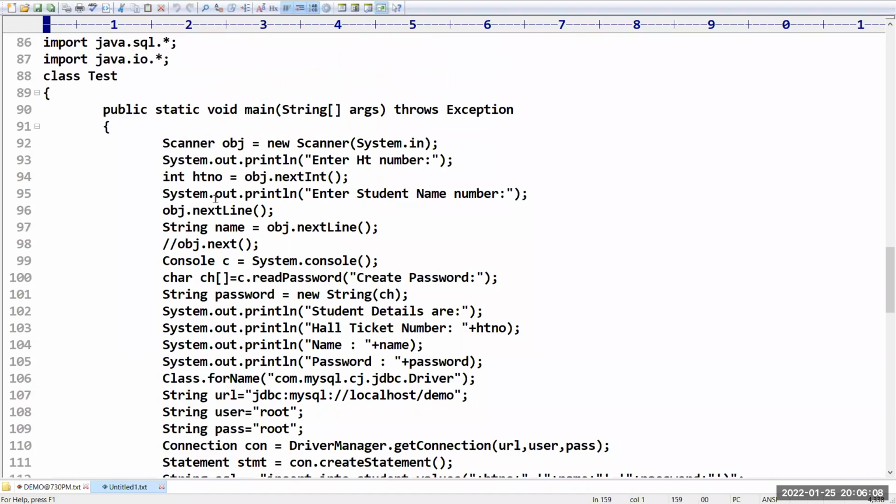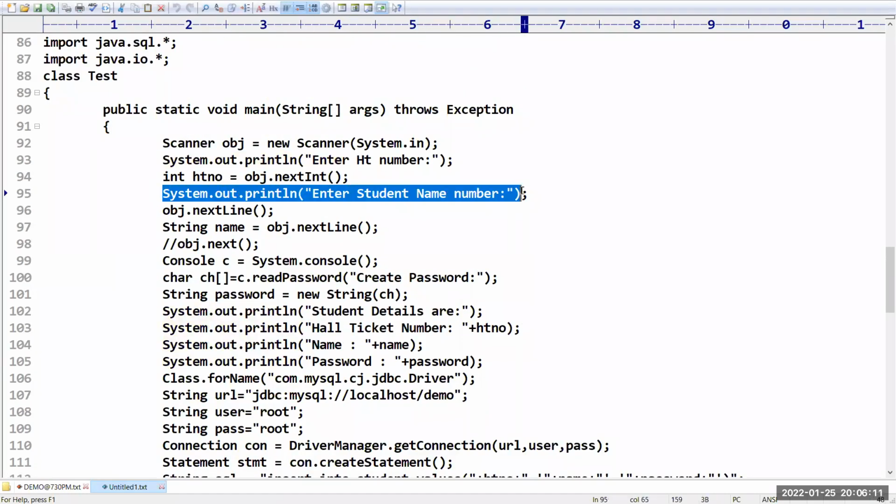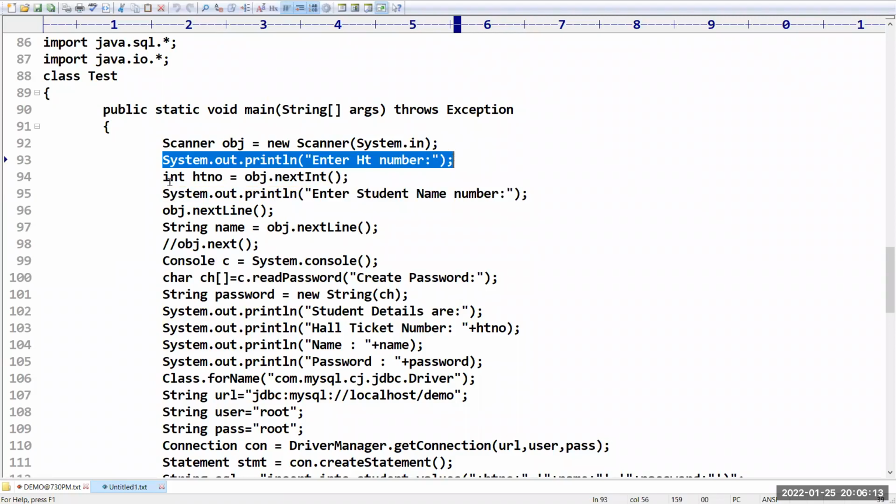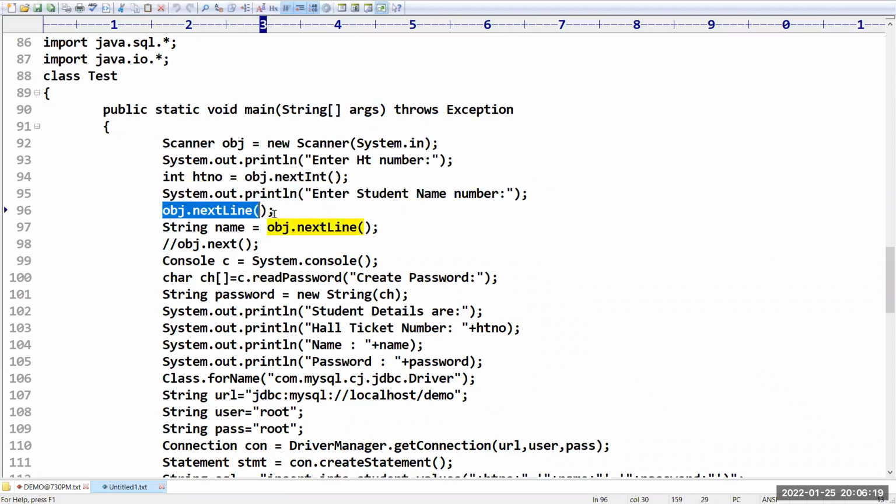You can see here. First, I am asking, enter your hall ticket number. I will read the hall ticket number. Enter your name, I am going to give the name. Then, enter your password. Have you observed? Console c equals System.console(), then c.readPassword(). Whatever password you type, it will be there in the form of a character array. Later, I am converting that character array into a string. It won't directly return a string, because the spaces are very important in passwords.